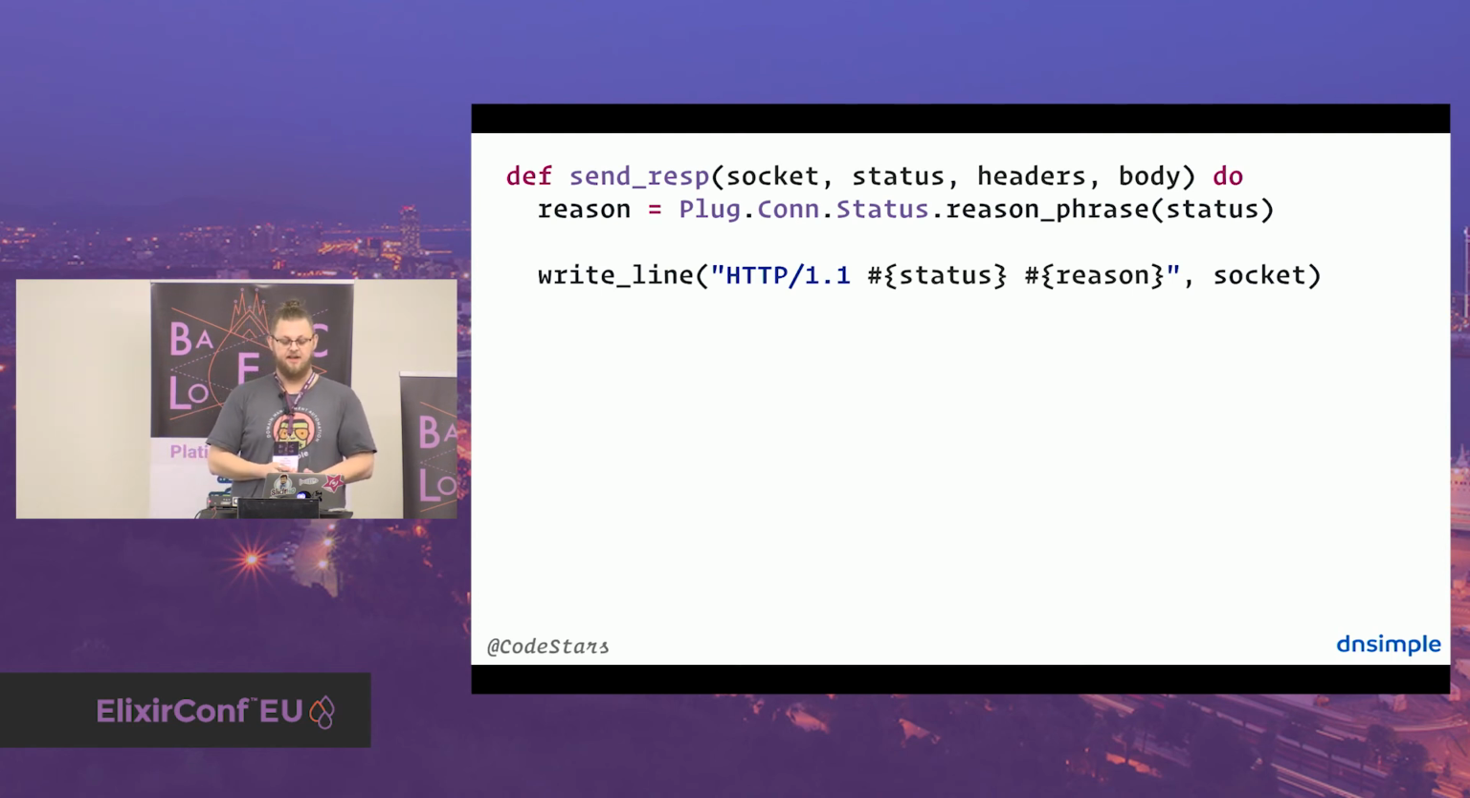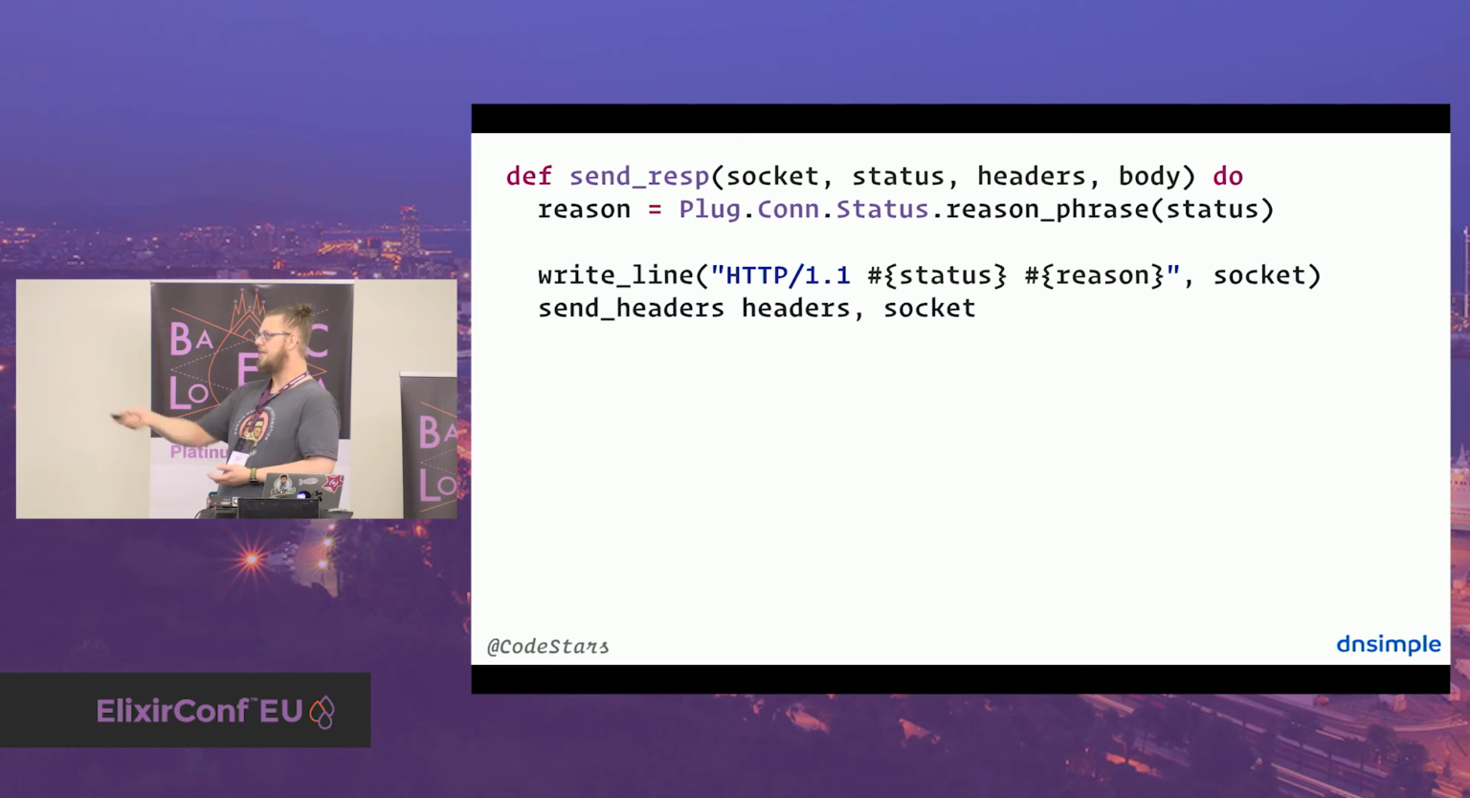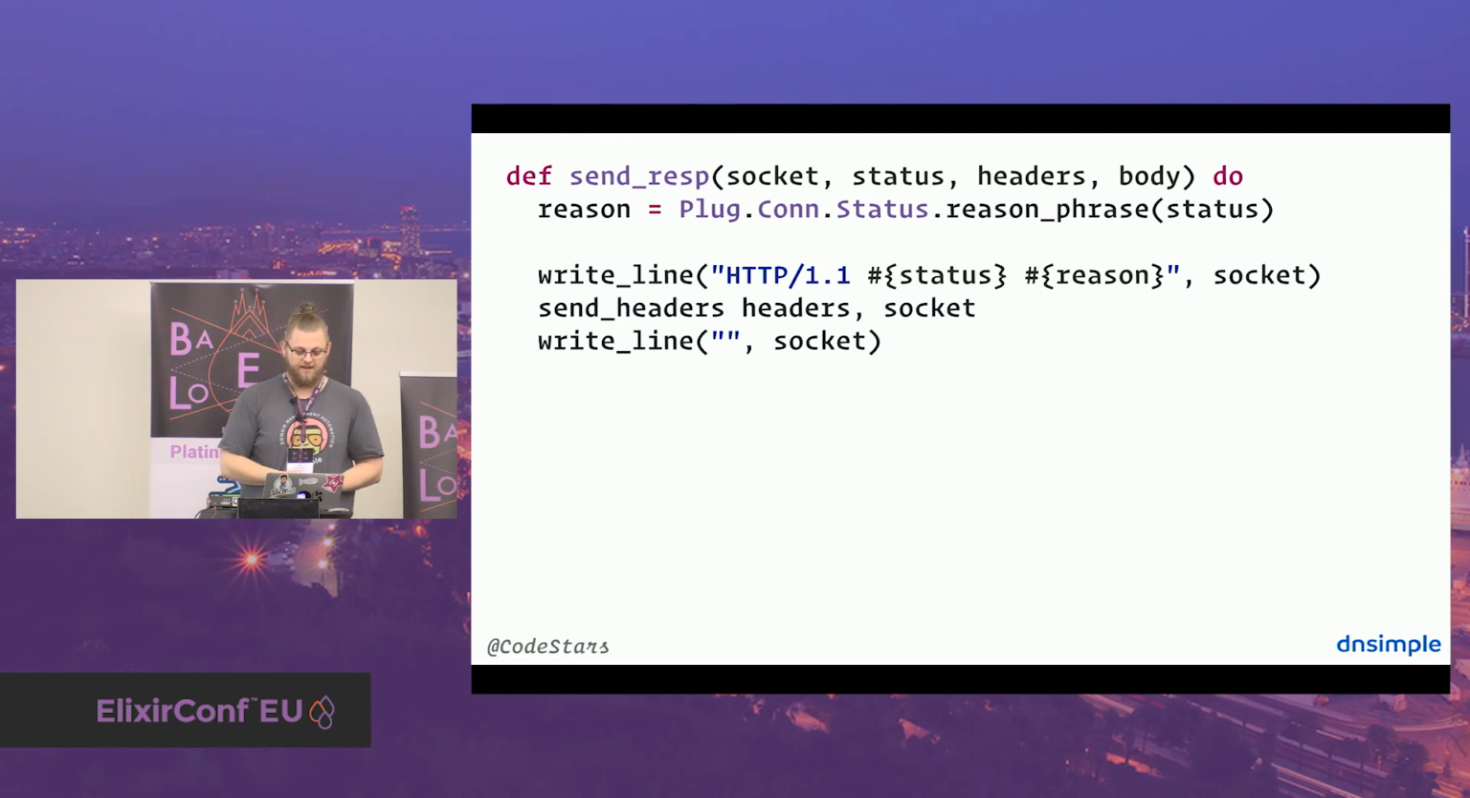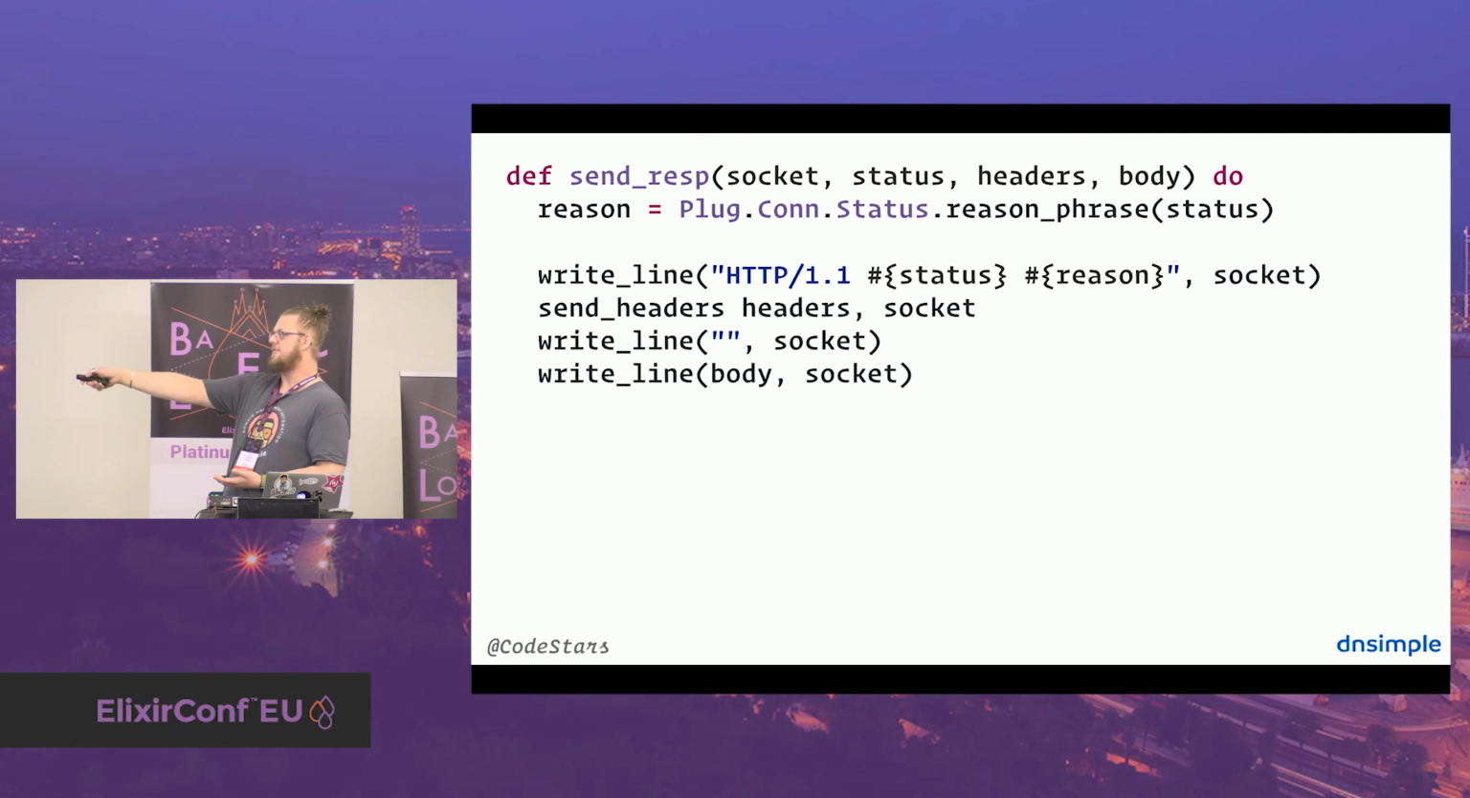Then we send headers, and this is again a recursive function because there could be multiple headers. That calls this thing called send headers on its own again, and sends each header. So it pops it from the stack and sends it again. I'm not going deeper into that function. Then we are writing another line. This is an empty line because there needs to be an empty line between the response headers and the response body. And then we are writing the body line. That's it. This is the whole response send.